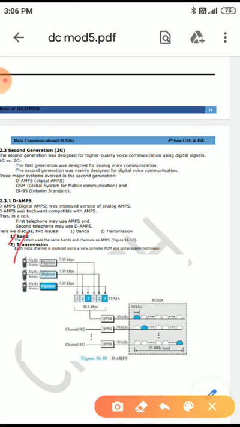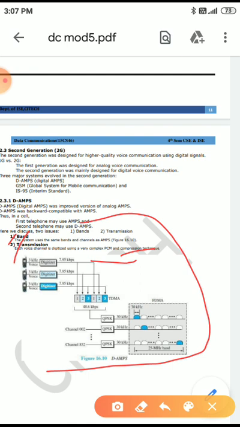And transmission: each voice channel is digitized using a very complex PCM, pulse code modulation, and compression technology. Here for the transmission we are using pulse code modulation and, next one, compression technology. Okay, this is the figure about DAMPS.